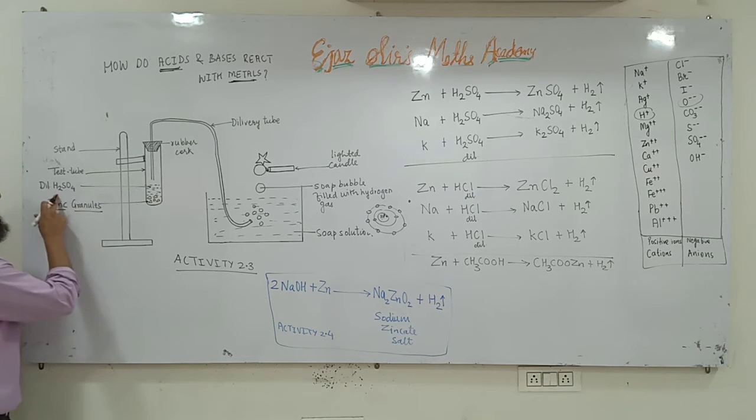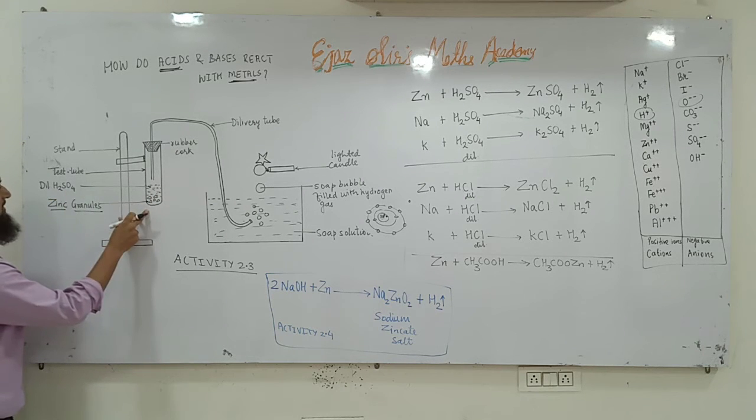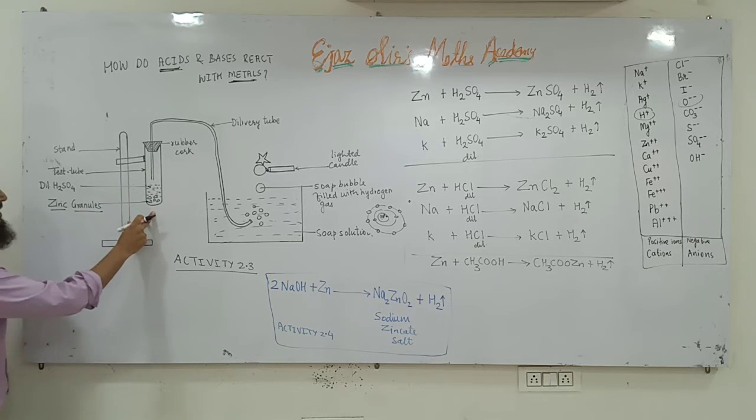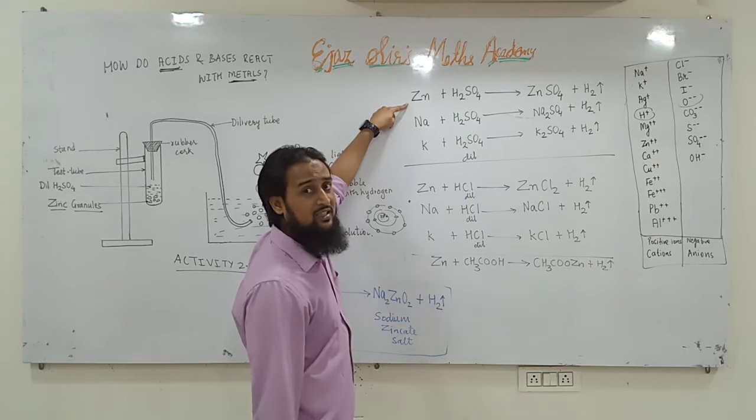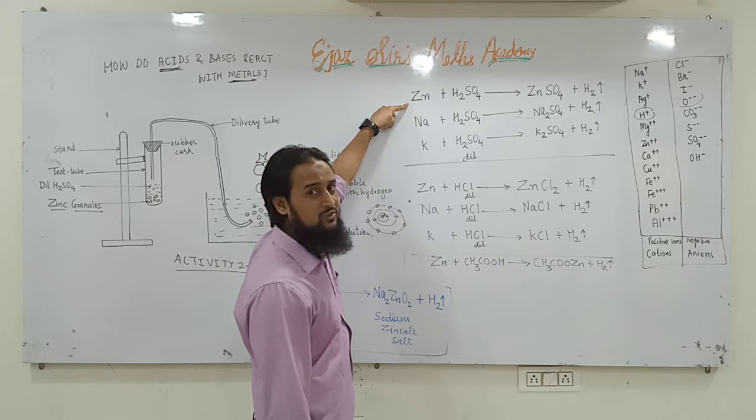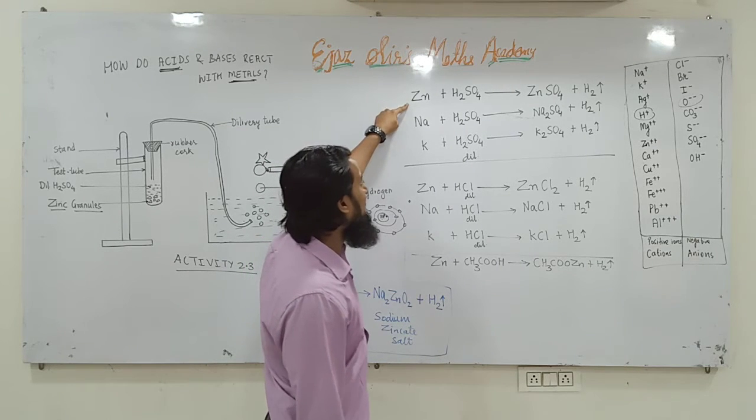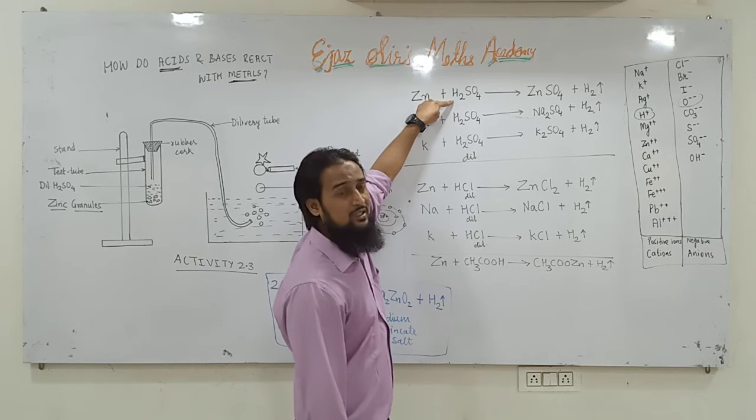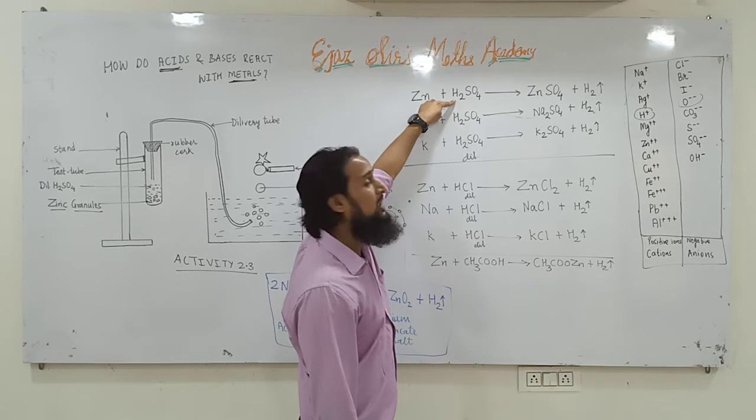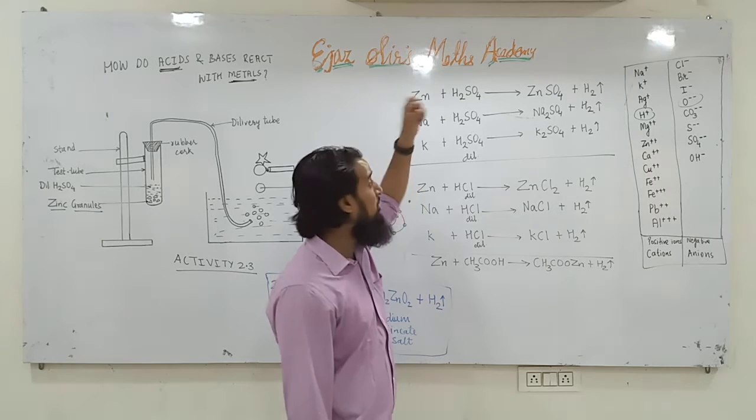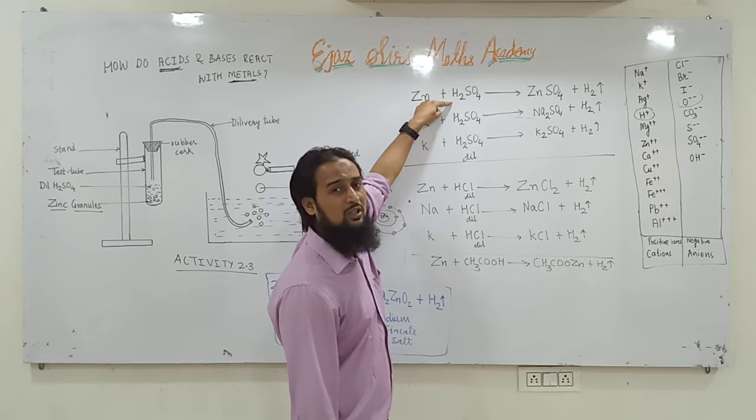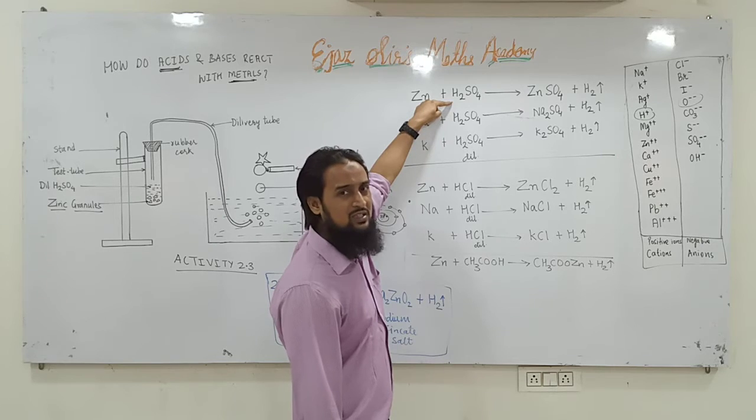So zinc granules will react with dilute sulfuric acid, and in this reaction hydrogen gas will be produced. See the reaction. These are the zinc granules. Zn is the symbol of zinc. Zinc granules will react with dilute sulfuric acid, its formula is H2SO4. Sulfuric acid is called the king of chemicals because it is used more than any other chemical in the laboratory.